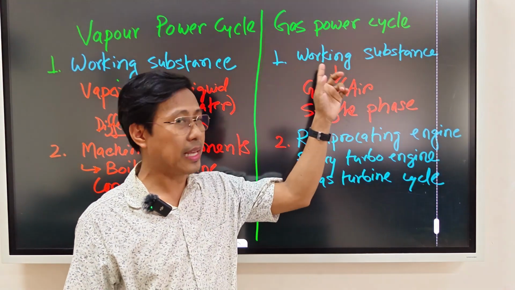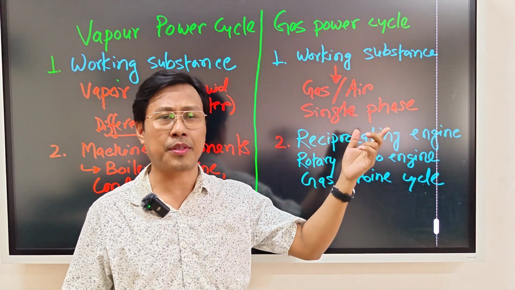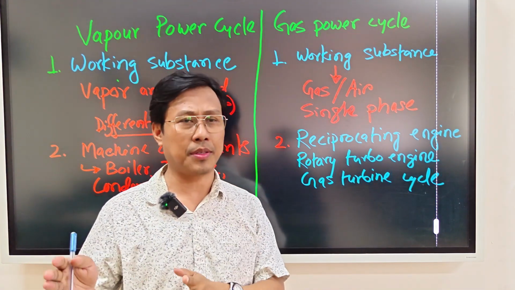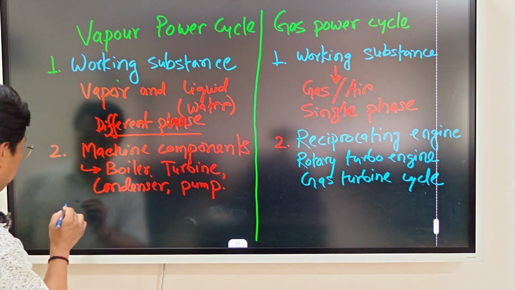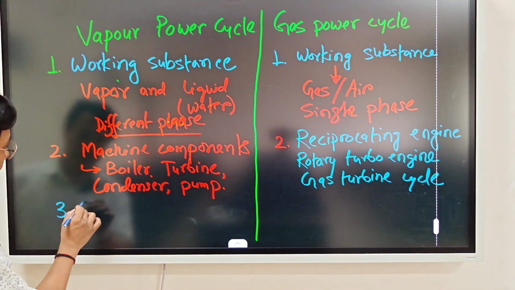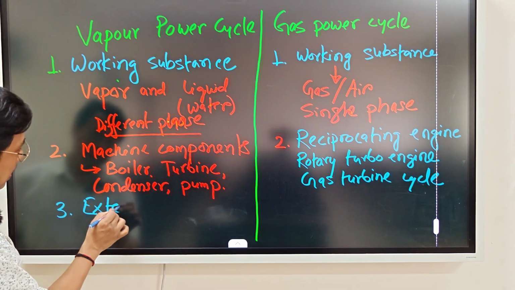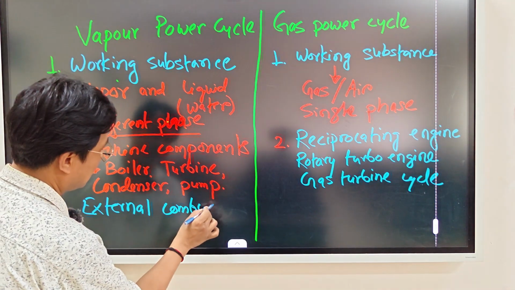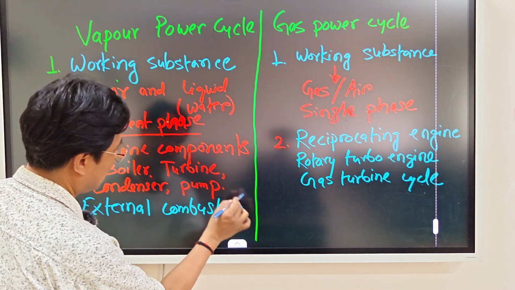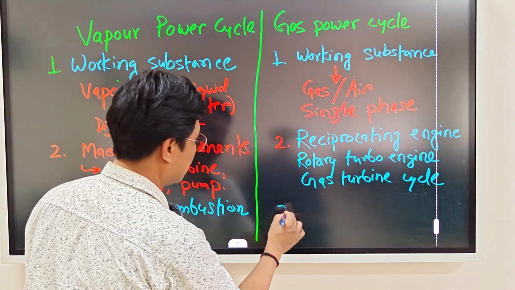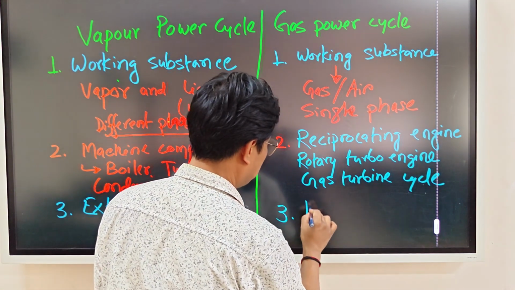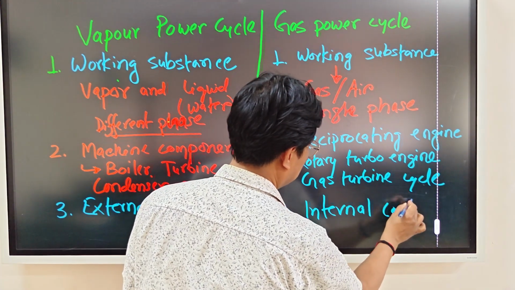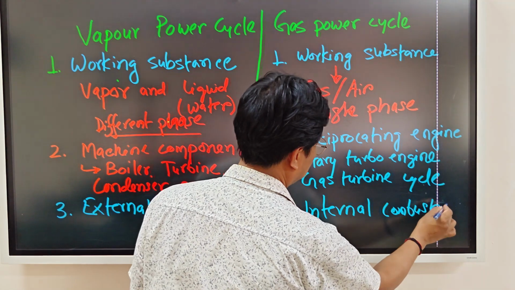And the third difference between these two cycles is the combustion process. Okay, so in the gas power cycle we have internal combustion, but in case of vapor power cycle we have external combustion.